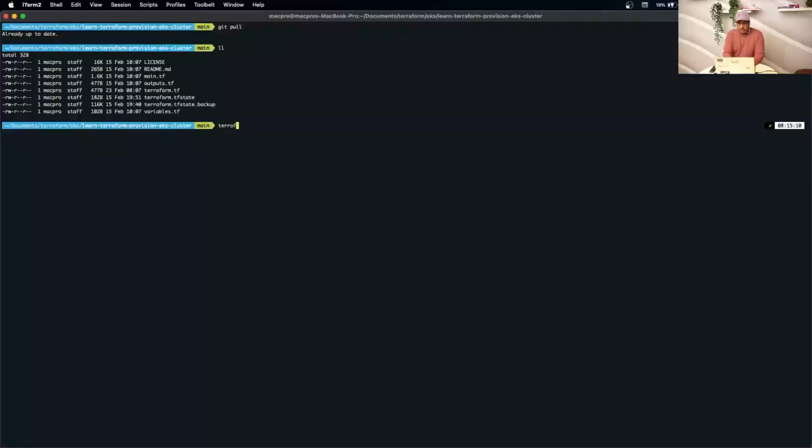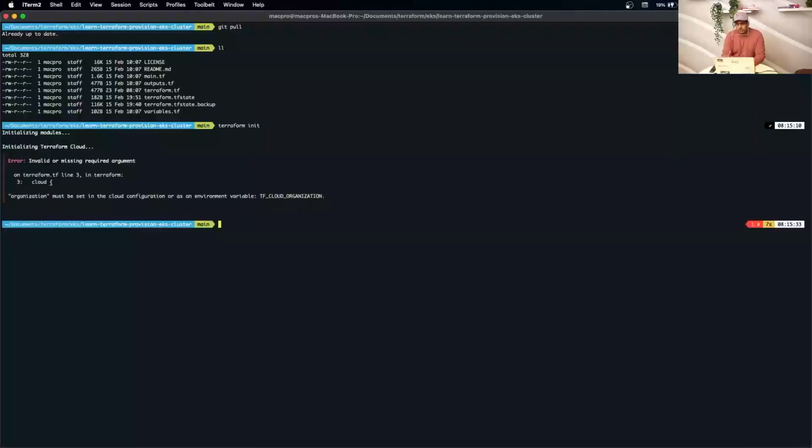And all we need to do is a Terraform init to download all the required Terraform modules before we run. It should already have the required modules, but I would like to run it and show you. So what happens in the init process is basically it downloads the required modules and saves them locally. The error message you're seeing is because it's expecting a cloud organization, but we're not using Terraform Cloud.